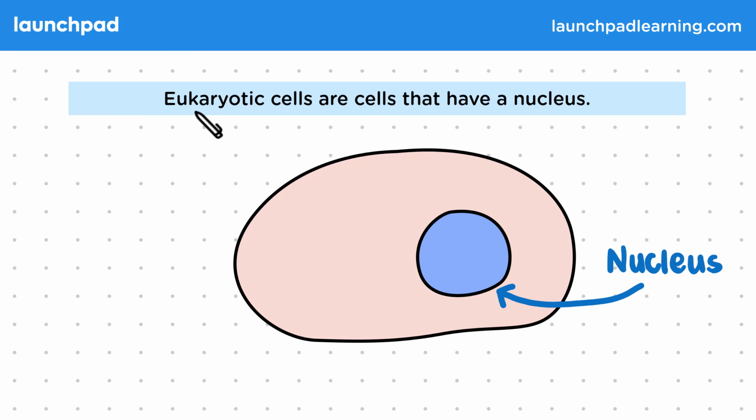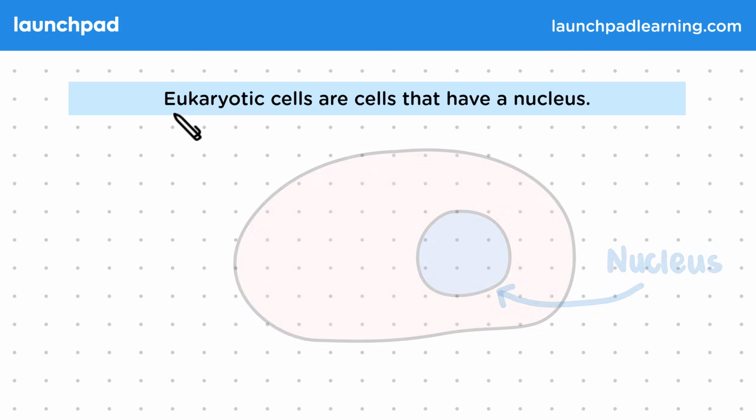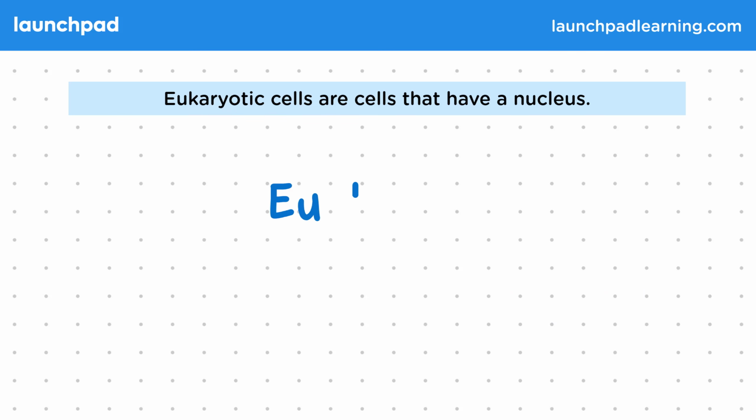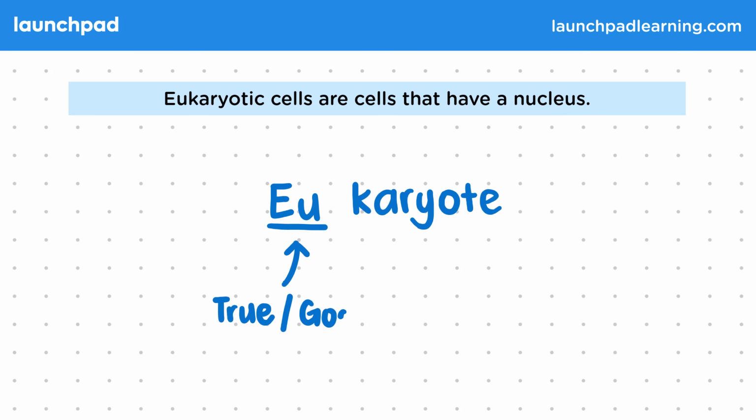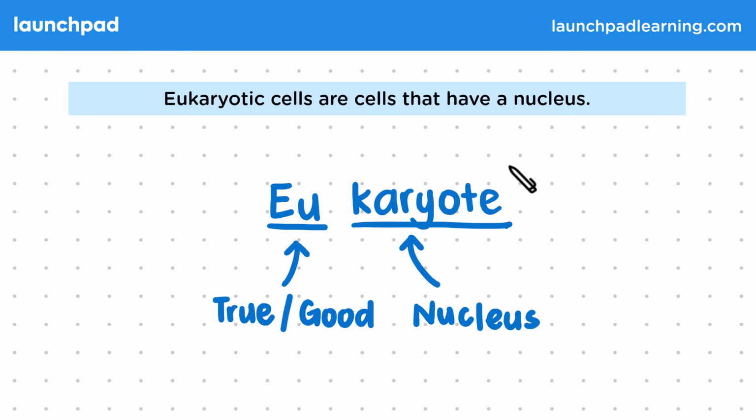What's the meaning of the word eukaryote? This is a nice memory device. You're not going to be tested on it, but it might help you remember the meaning of the word eukaryote. So this comes from the combination of two Greek words, eu, essentially meaning true or good, and karyote, meaning nucleus. Karyote is derived from the Greek word karyon, meaning nut.